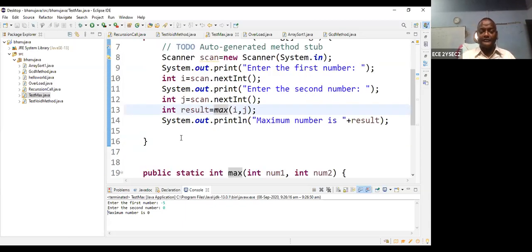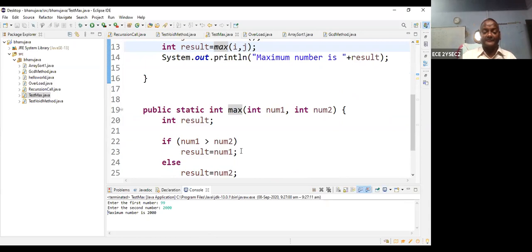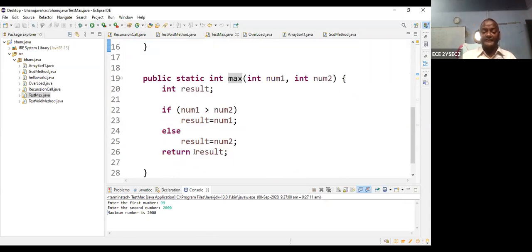So suppose I want to check one more time. Let us take the first number equal to 99 and the second number equal to 2000. So the maximum number is 2000. So 99 and 2000 are stored in i comma j. This is called an argument. The argument passes through the method. The method performs the function. After the function, it returns the result value, because it is a return type method.